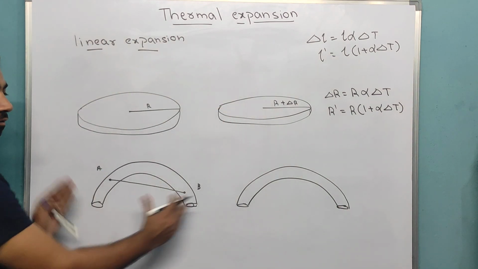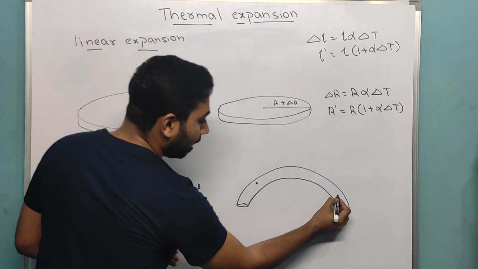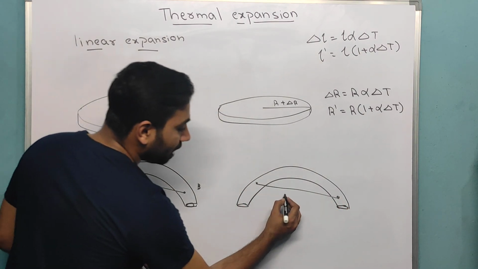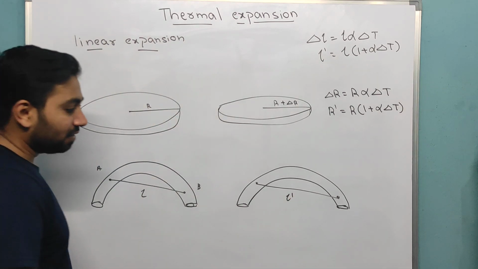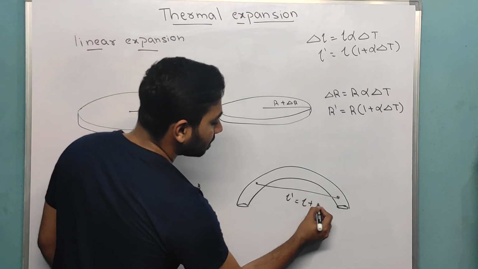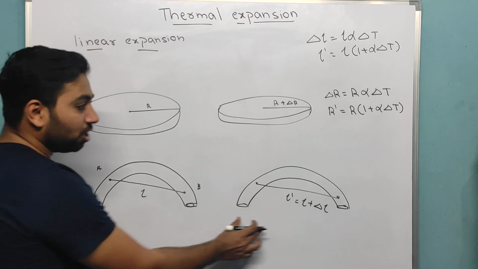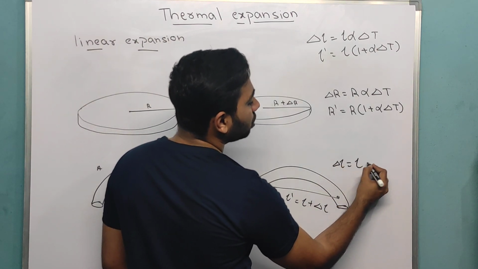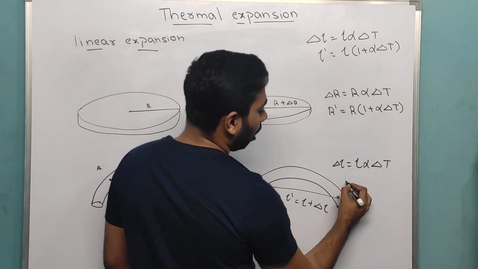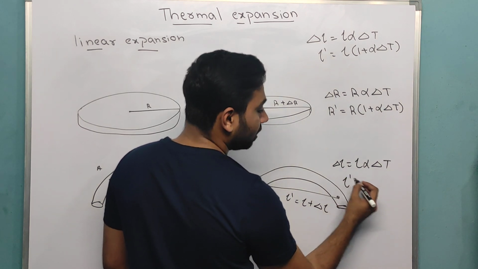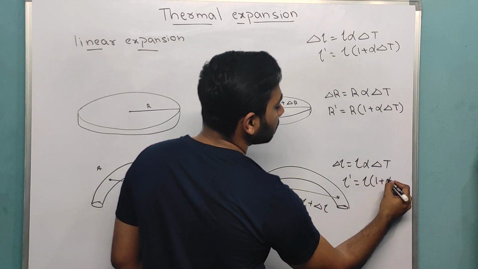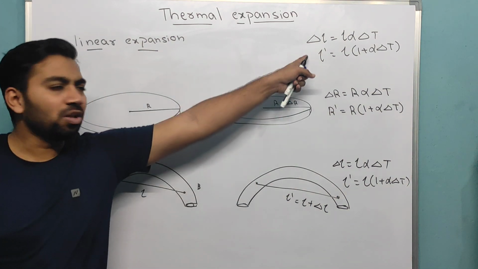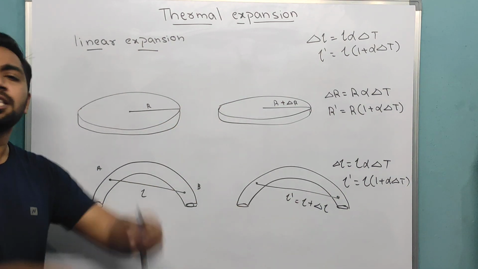If it expands, then this length which is L, what is the change in this length? It is equal to initial length plus change in length. Correct? Again you will do the same thing. Change in length is equal to original length alpha dou T, or final length is equal to original length times (1 plus alpha dou T). Okay, now, be prepared for this kind of thing. Every formula, every method, I can ask this in n number of ways.